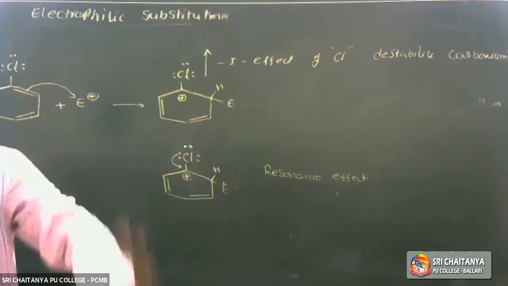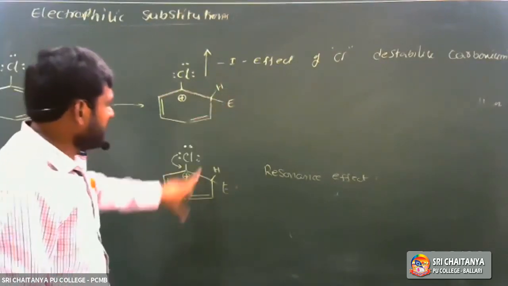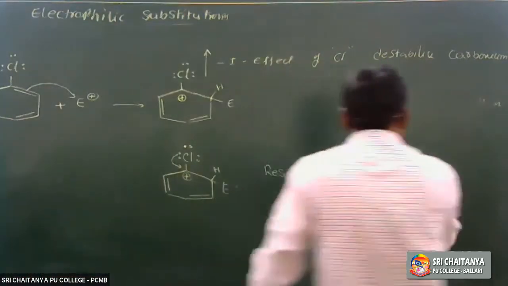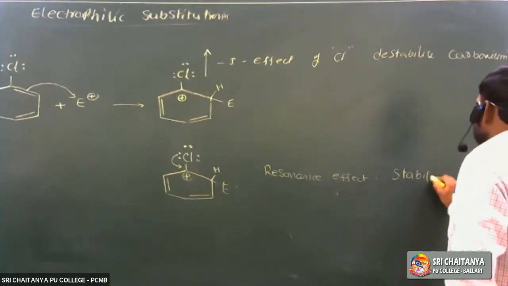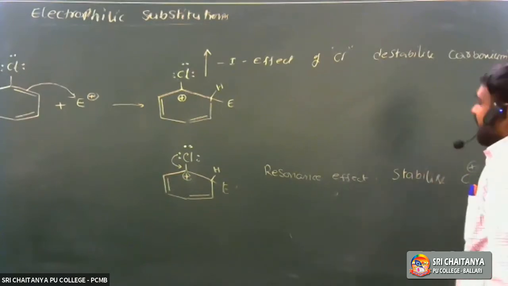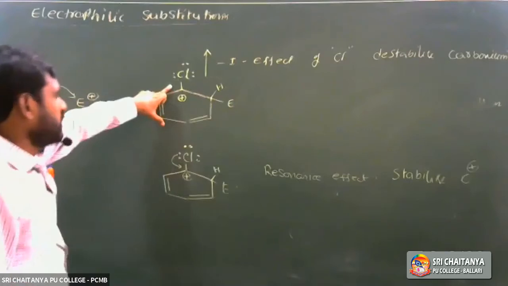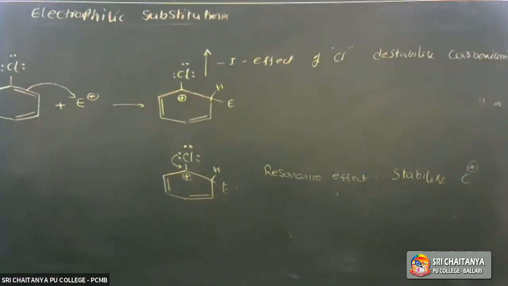It is very important. Due to the minus I effect, it can destabilize. Due to the resonance effect, it can stabilize the carbocation intermediate. So it destabilizes the intermediate carbocation by the minus I effect, and stabilizes the intermediate carbocation by the resonance effect.